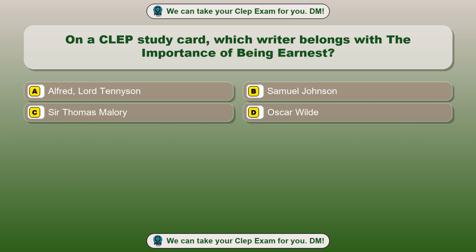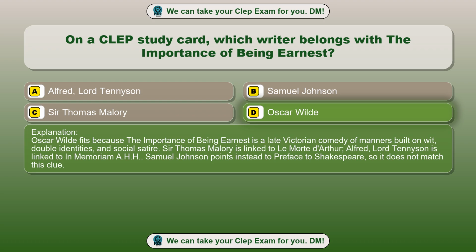Option A, Alfred, Lord Tennyson. Option B, Samuel Johnson. Option C, Sir Thomas Malory. Option D, Oscar Wilde. The correct answer is option D, Oscar Wilde. Oscar Wilde fits because The Importance of Being Earnest is a late Victorian comedy of manners built on wit, double identities, and social satire. Sir Thomas Malory is linked to